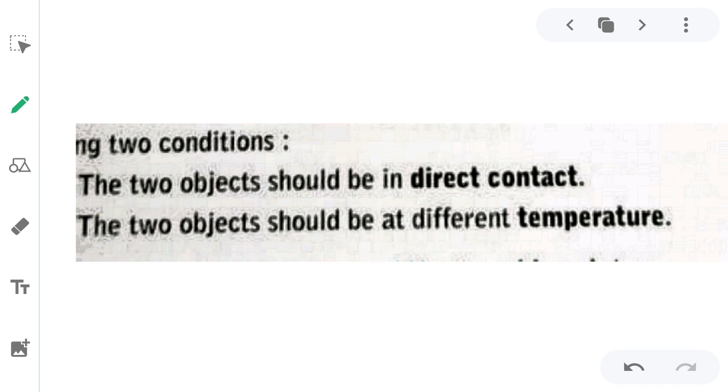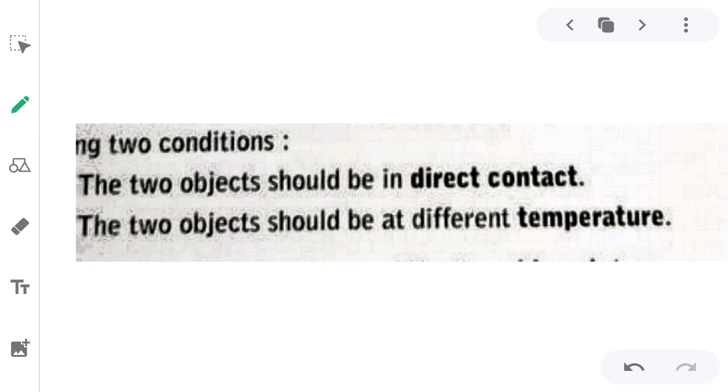So if the temperatures of the two objects are different, like one object is hotter and another one is cooler, in that case only the transfer of heat will happen. And how will it happen? The heat will transfer from the hotter object to the colder object. The heat transfer will not go from colder to hotter. It never happens.